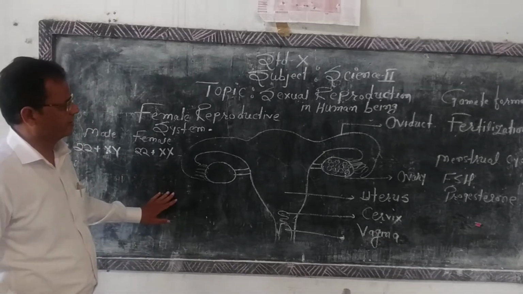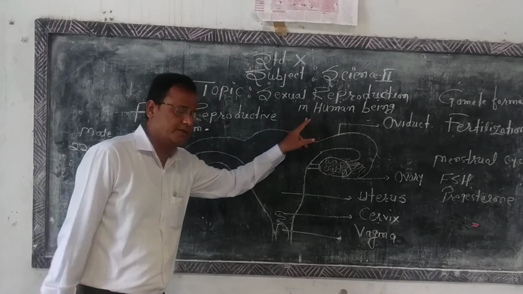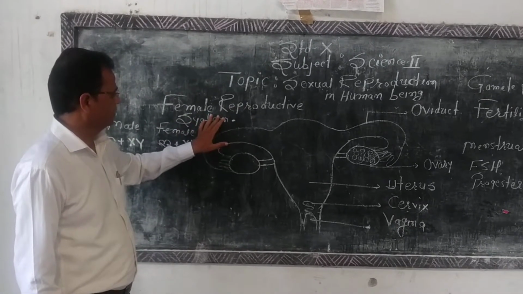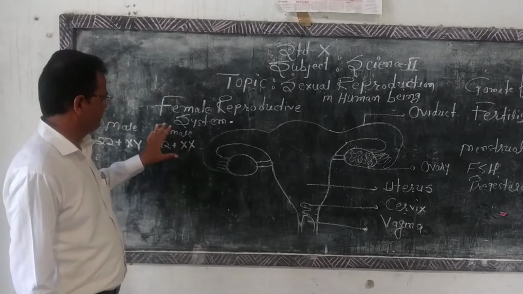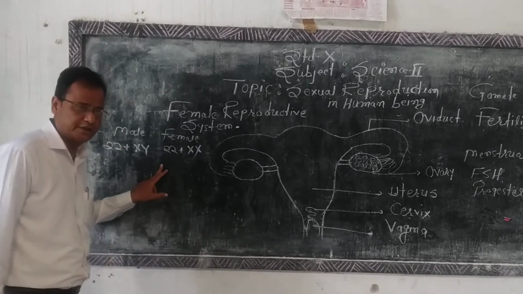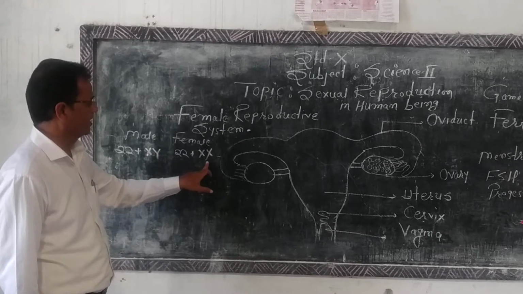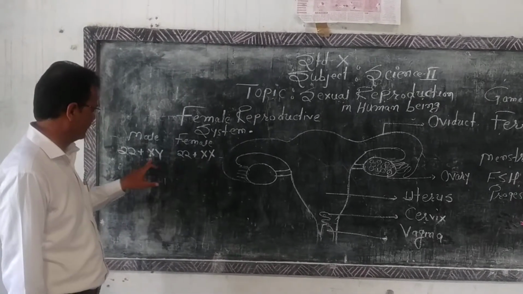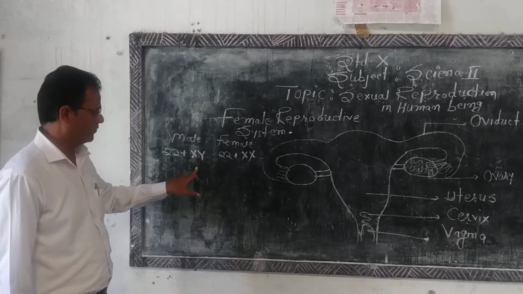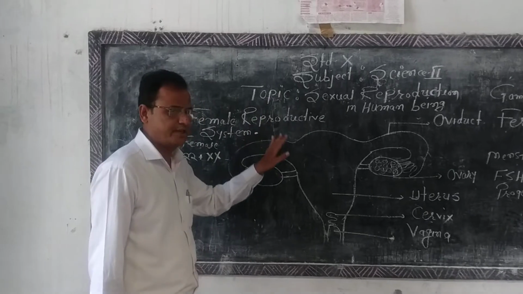We are going to see about sexual reproduction in human beings. So first we will see about the female reproductive system. These reproductive systems are mainly formed because of the presence of specific types of chromosomes. That is, in the case of the female there are 22 autosomes and 2 sex chromosomes, that is X and X. In the case of male there are X and Y chromosomes. So these chromosomes are responsible for the formation of these reproductive systems in human beings.